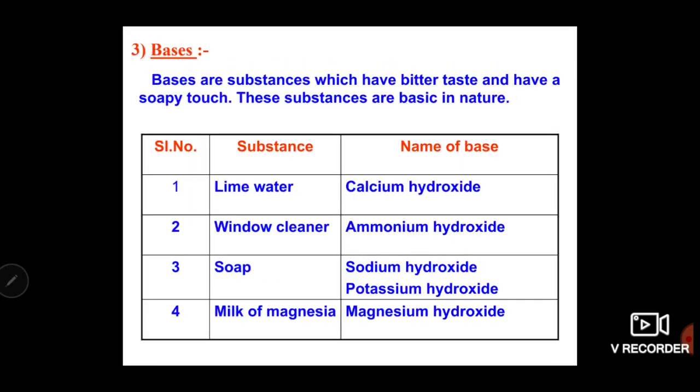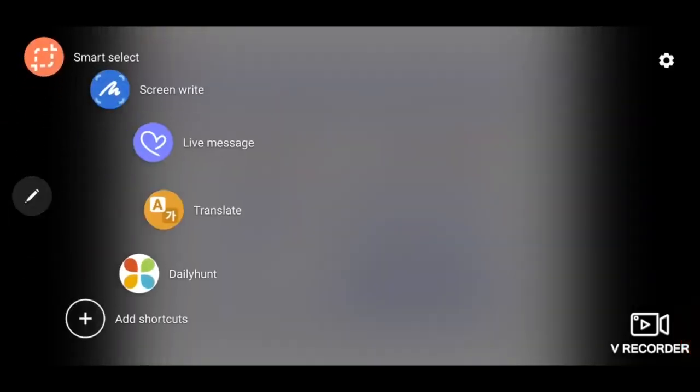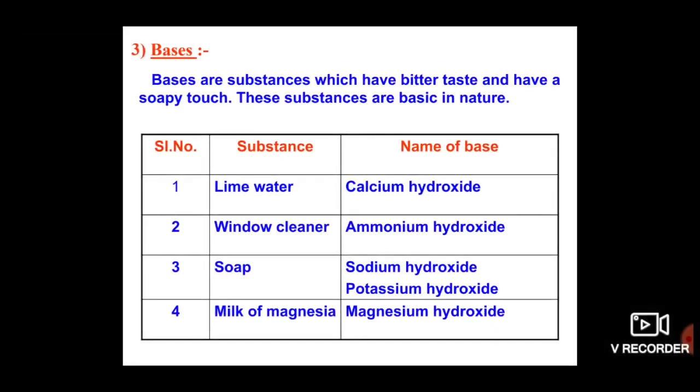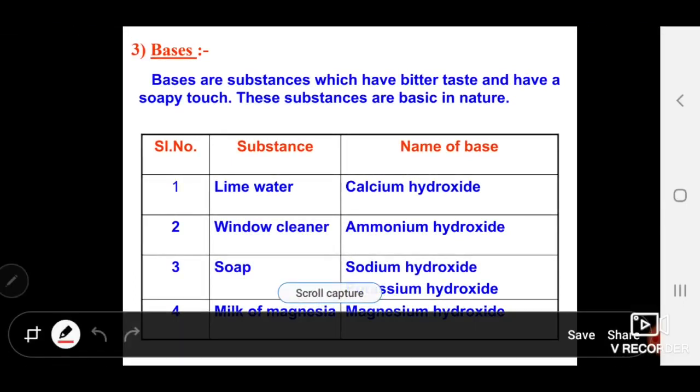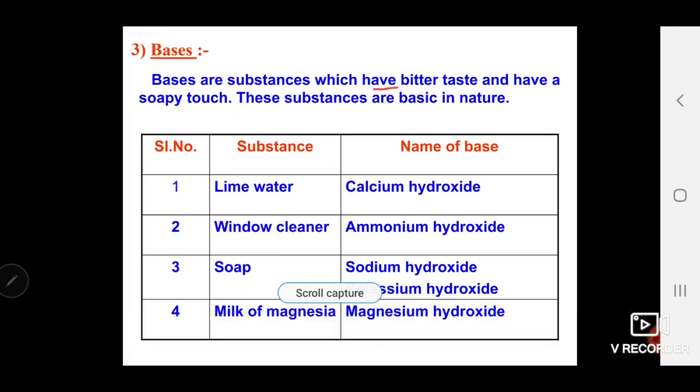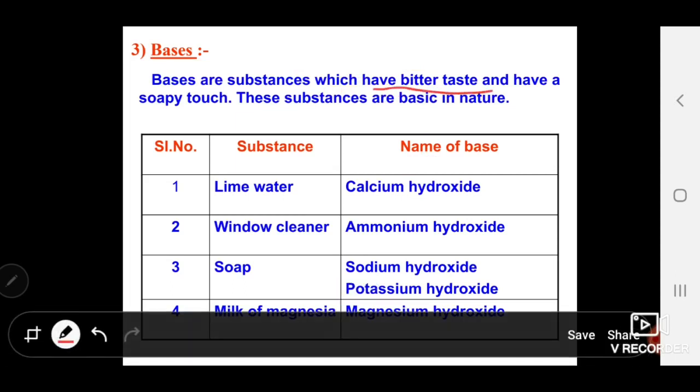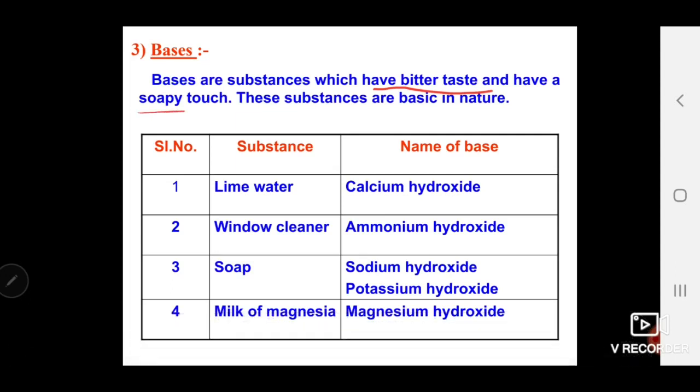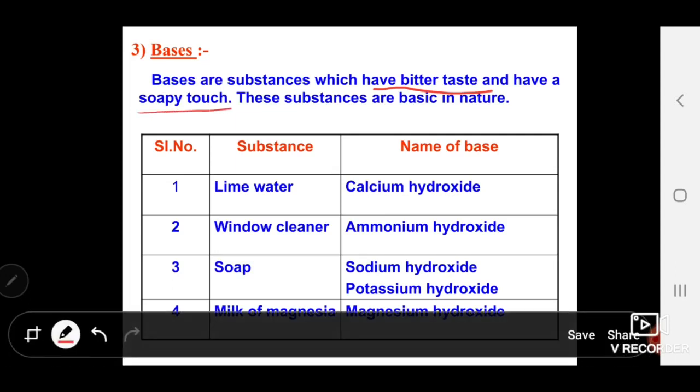Today in this class we need to discuss the basic concepts related to bases. So what are bases? Bases are also substances which we use in our day-to-day life situations. Bases always have a bitter taste. This is very important, keep in mind. Bases are the substances which have a bitter taste, and whenever you are in contact with bases, they always have a soapy touch.